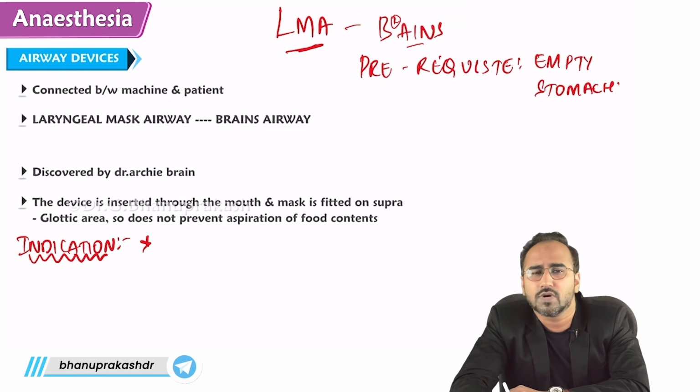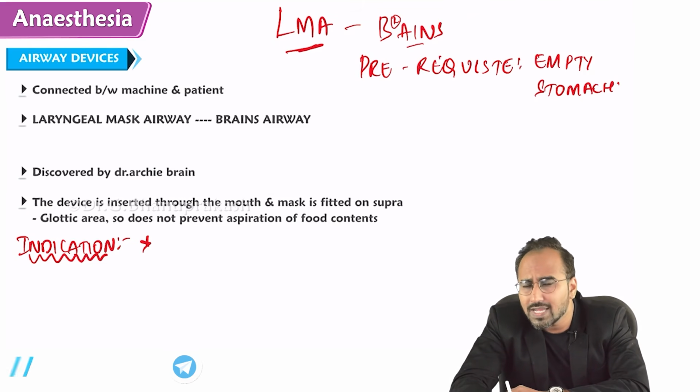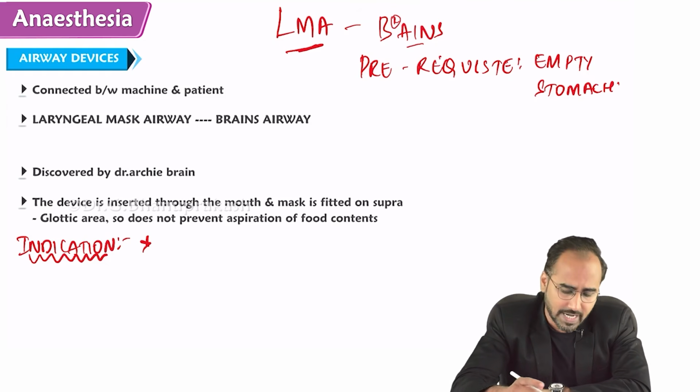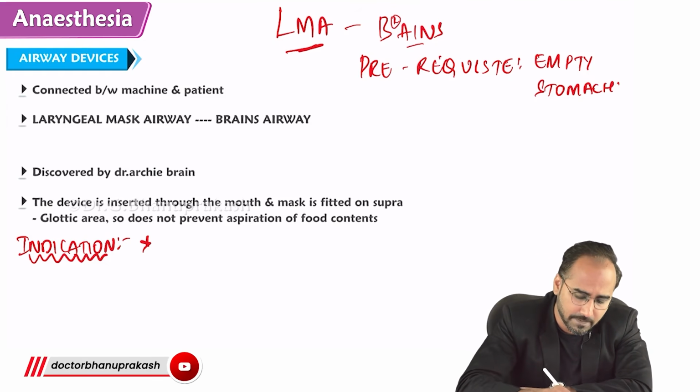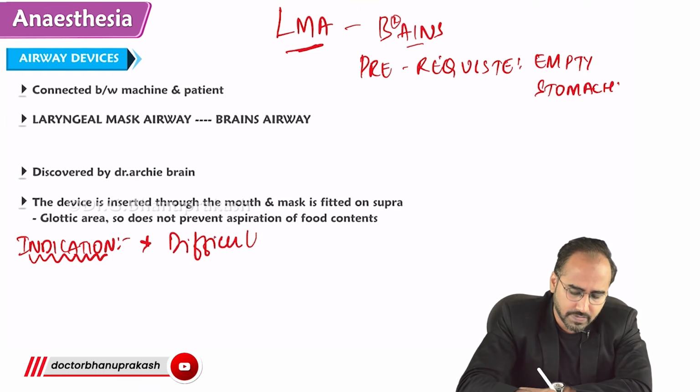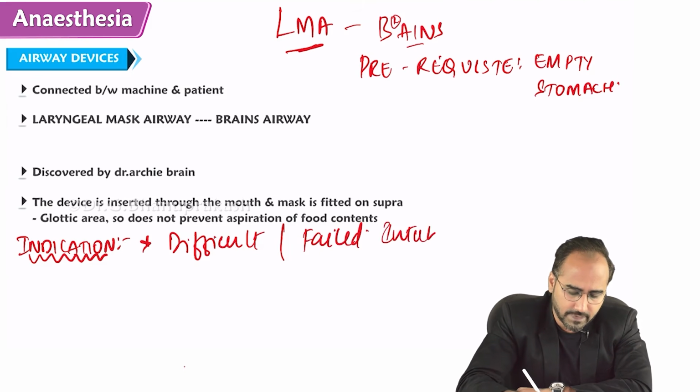In that scenario, what will I do? I will go for an LMA. If my bag mask ventilation is not adequate to improve saturation, I'll go for a laryngeal mask airway, a temporary airway device. Okay. So guys, the main indication for LMA is what? Difficult intubation or failed intubation. Difficult or failed intubation, you can go for LMA.